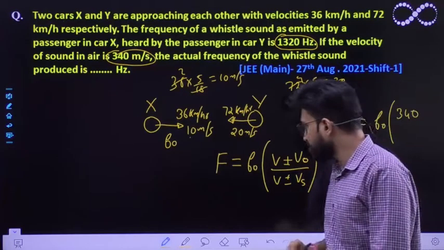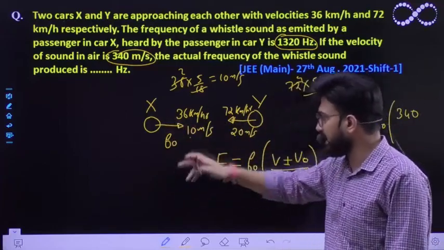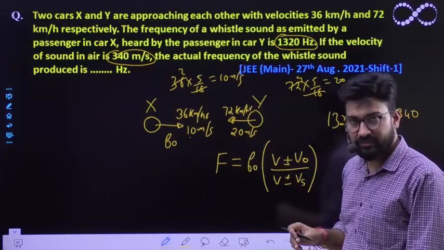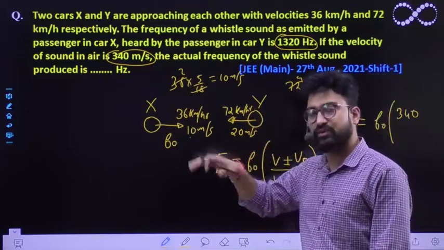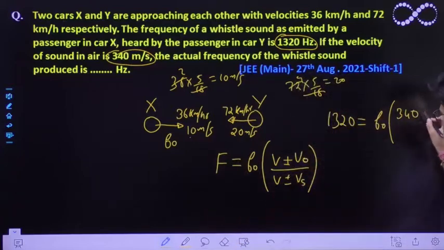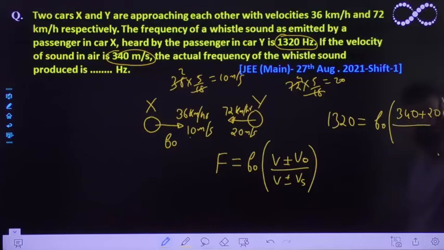Here the observer is approaching towards car X and the sound is coming from the same direction, so the relative motion would be added up. So here it would be 340 plus the velocity of observer, which is 20.